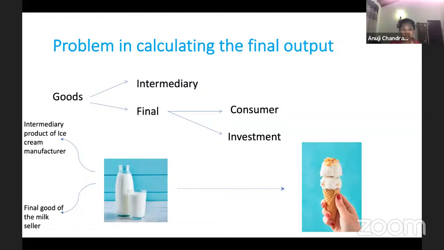Another example. Guys, please don't draw on the screen.